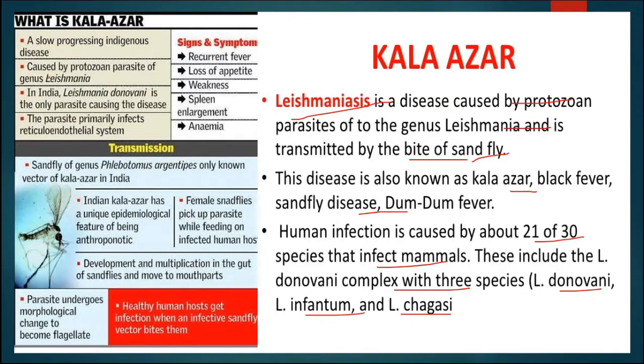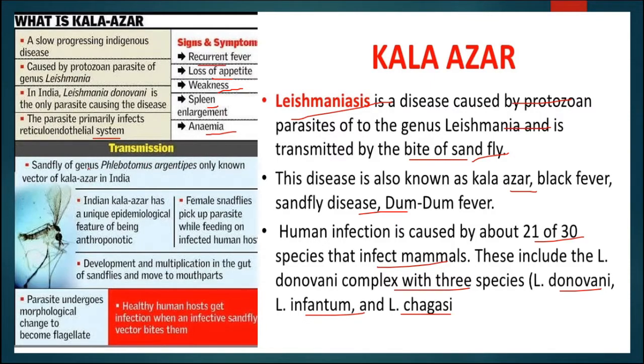Now what is Kala Jar? It is caused by the protozoa parasite Leishmania, which is an indigenous disease. In India the main parasite is Leishmania donovani, and these two, infantum and chagasi, are not found in India. The parasite primarily infects the reticuloendothelial system. Now the common symptoms are recurrent fever, loss of appetite, weakness, spleen enlargement, and anemia. So these are some common symptoms which occur in Kala Jar.